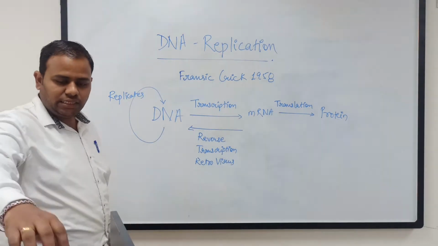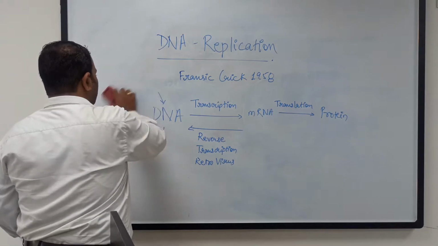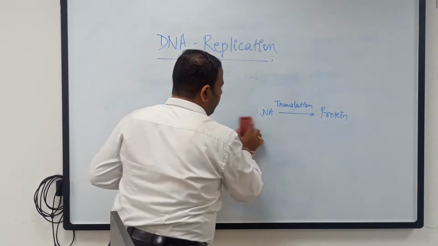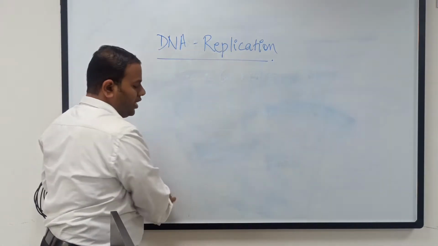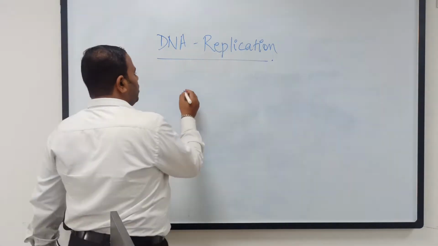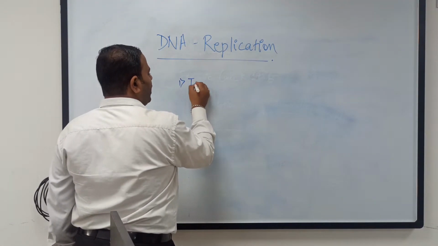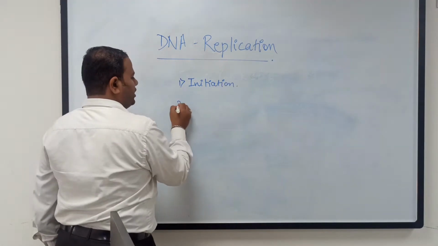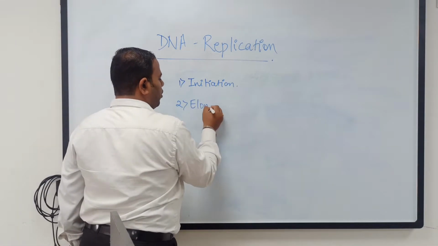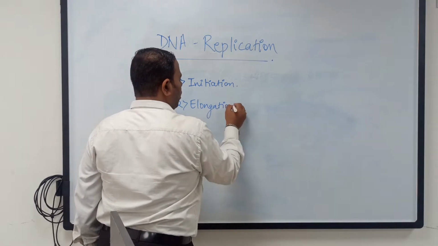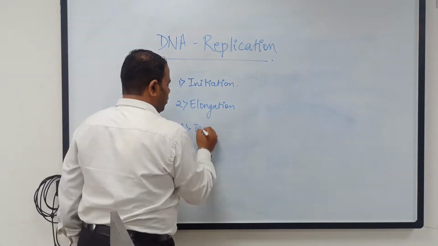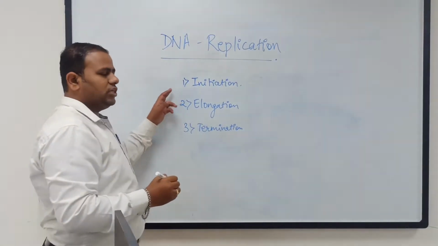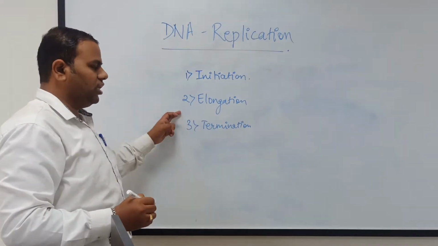Now let us see in detail the process of replication and the constituents of replication. The process of replication is very important to a cell and it involves various steps. The first step involved in replication of DNA is initiation. The second step is elongation, and the third step is termination. So the process of replication occurs in these three steps: initiation, elongation and termination.